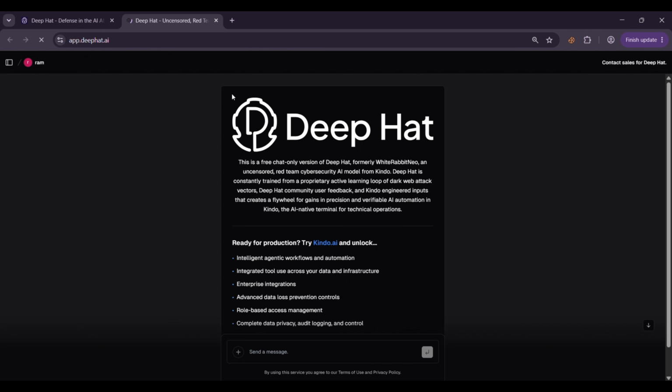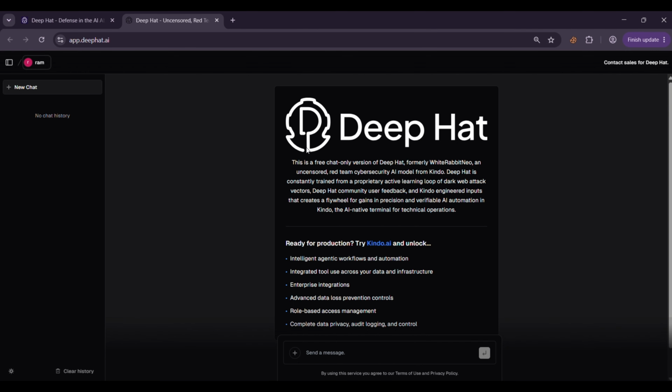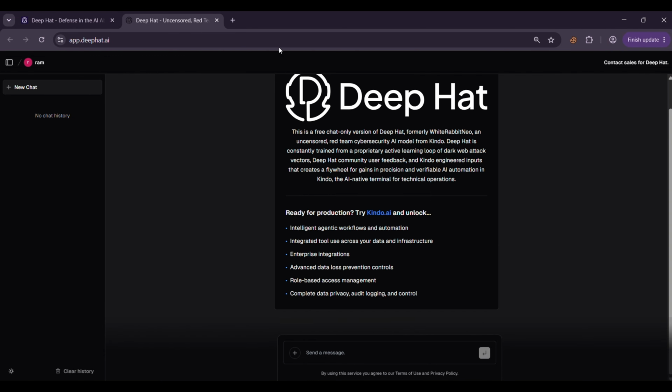Normally, when you access the platform, you'll be asked to sign in with an email. I've already completed the sign-in process, so we can go directly to the interface. And this is the DeepHat interface. The layout is relatively straightforward. We have the chat interface where we can enter our security-related prompts and interact with the model. And now we're going to test something that demonstrates the difference between a conventional AI assistant and a security-focused model.